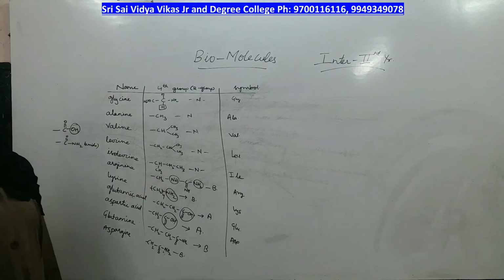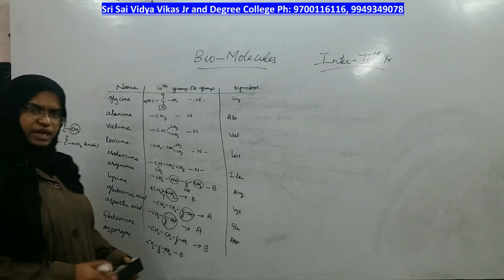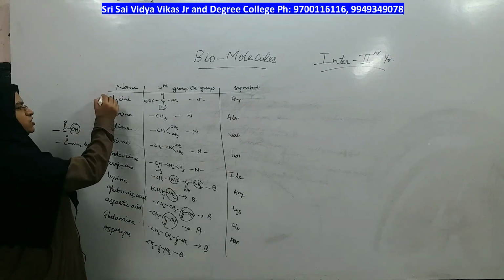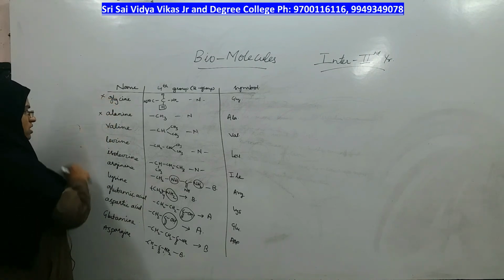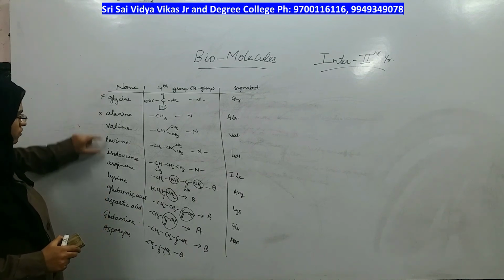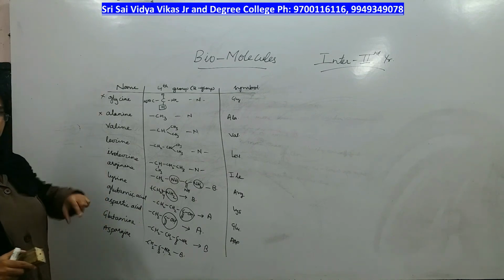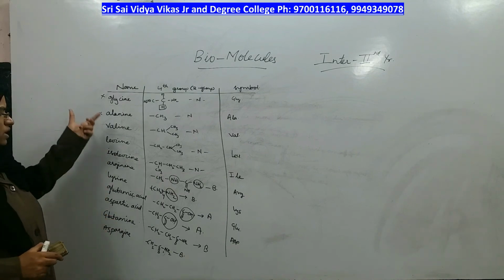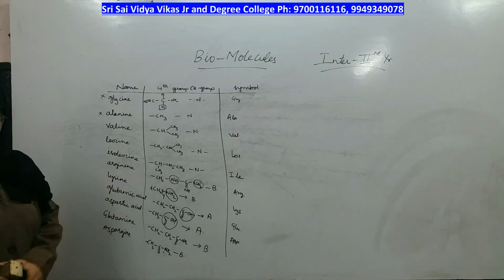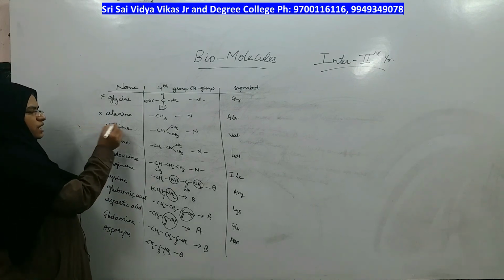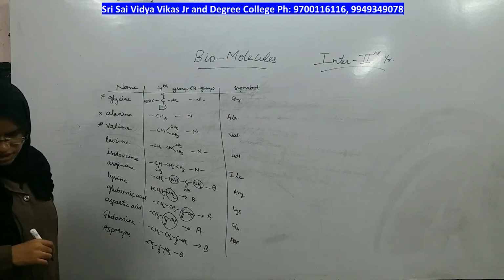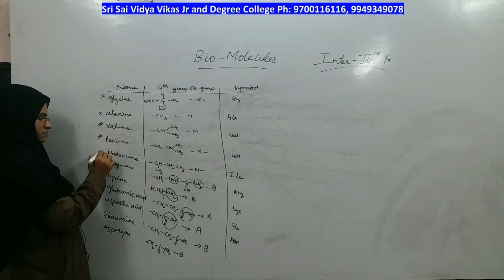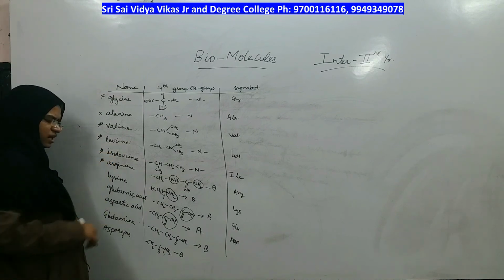Now we will look at whether they are essential or not essential. Glycine and alanine are not essential amino acid. What does that mean? It can be produced in our body, so they are not essential. I have written a total of 1, 2, 3, 4, 5, 6, 7, 8, 9, 10 and 11. There are 9 more amino acids, but let us study completely about this and then go to the next. Okay. Glycine and alanine are non-essential. Valine is essential. Leucine is essential. Isoleucine is also essential. And even arginine is also essential.